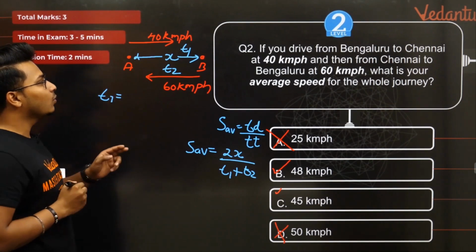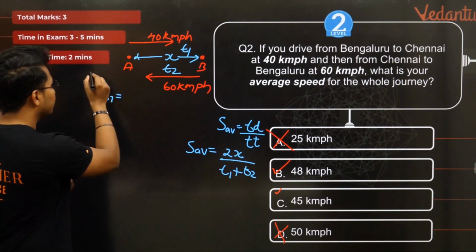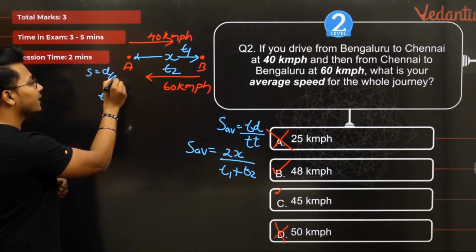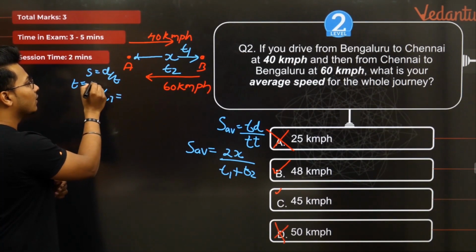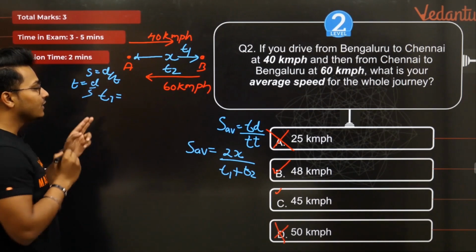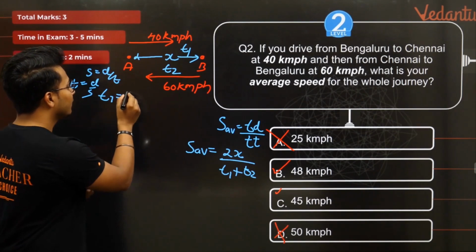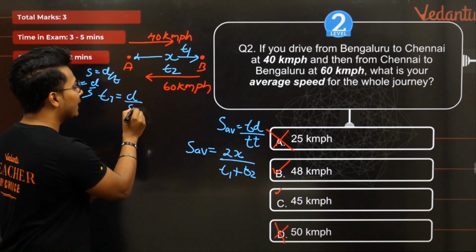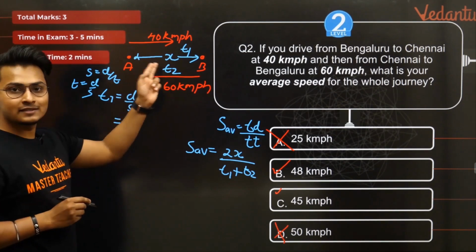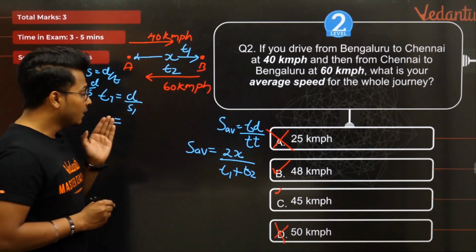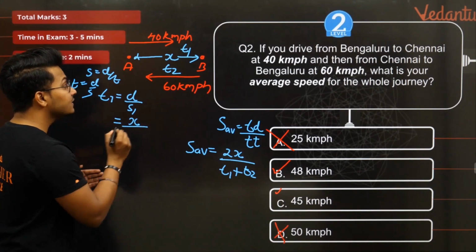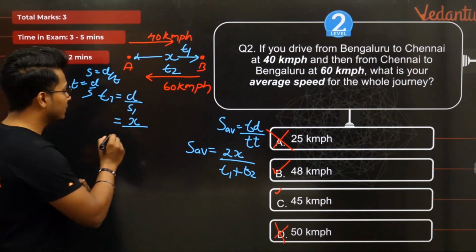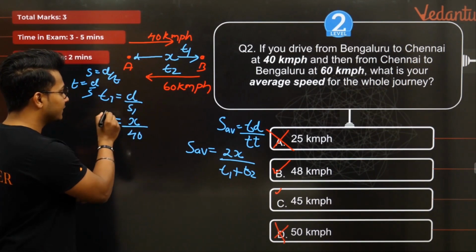t1 is nothing but, speed is equal to distance by time. Speed is equal to distance upon time. So time will be equal to how much? Distance by speed. So here, what will t1 be? t1 will be the distance divided by speed S1. What is the distance? Distance is x while going from A to B. So distance is nothing but x. What is the speed? 40 km/h given to us. We'll write down 40. This is my t1.